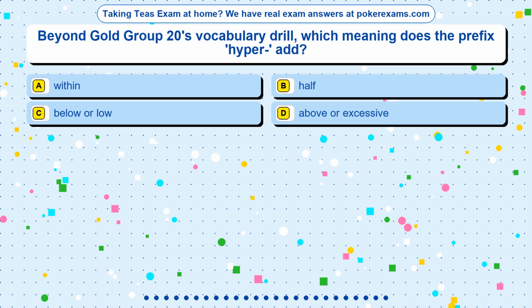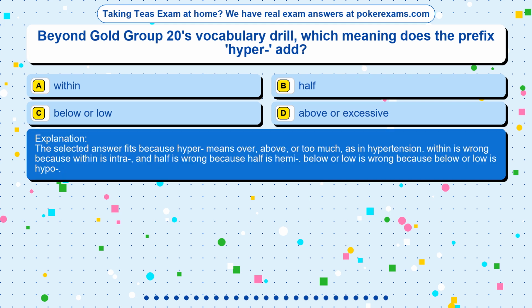The correct answer is option. The selected answer fits because hyper means over, above, or too much, as in hypertension. Within is wrong because within is intra-, and half is wrong because half is hemi-. Below or low is wrong because below or low is hypo-.